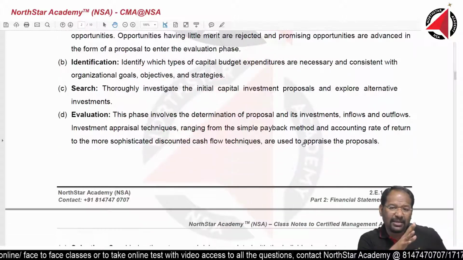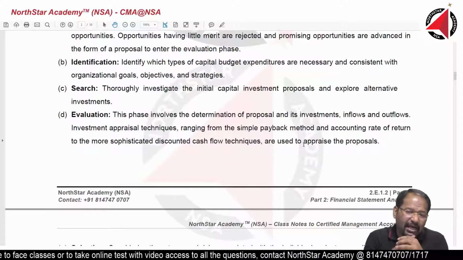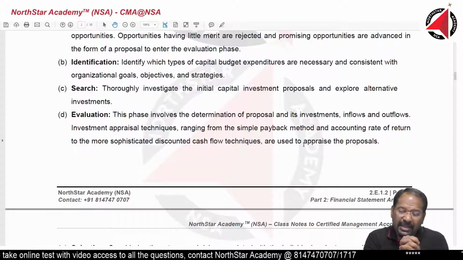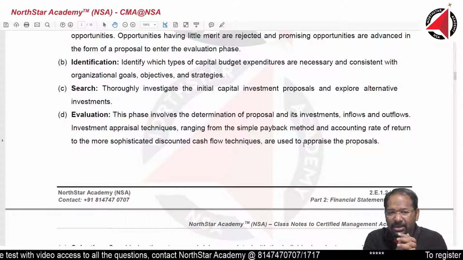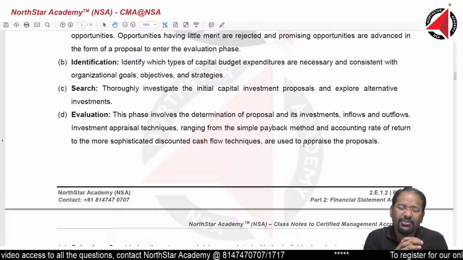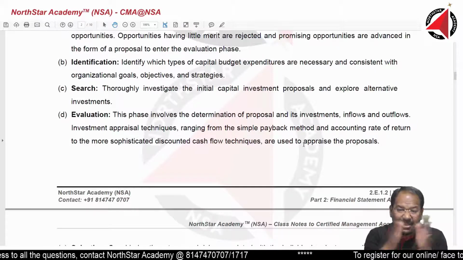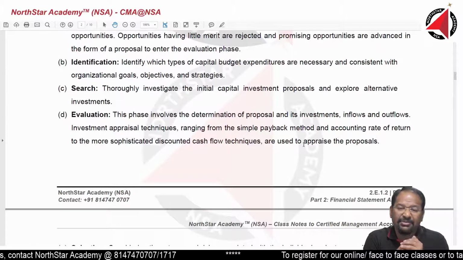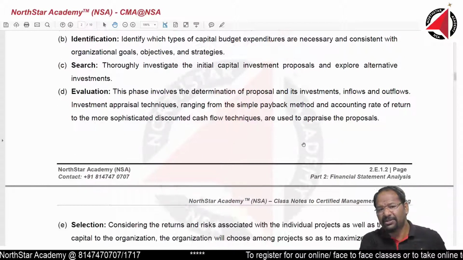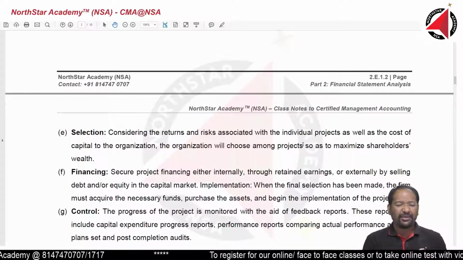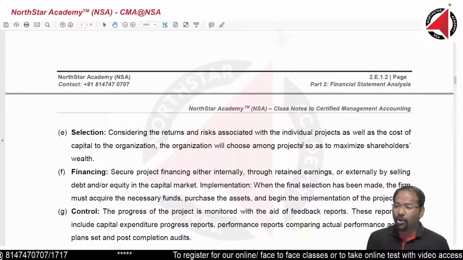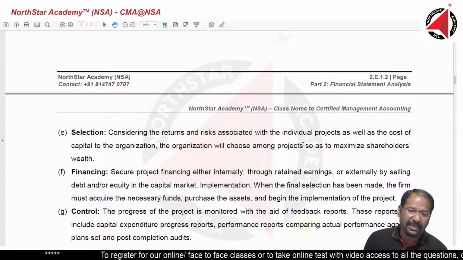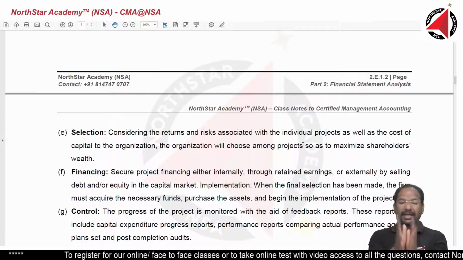How do we evaluate? We evaluate whether it is meeting our requirement based on different methods. For example, rate of return, net present value computation, payback period computation, IRR computation. Based on that, we evaluate the projects to find out which project is meeting our requirement and which is giving the highest amount of returns. So in the evaluation stage, we get that. Once we have got that, we are going to do selection. All this we will learn once again practically. I will tell you how these are done practically so that you will understand much better there.